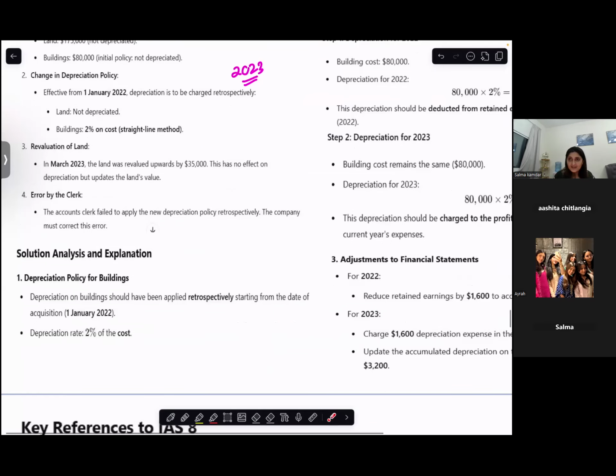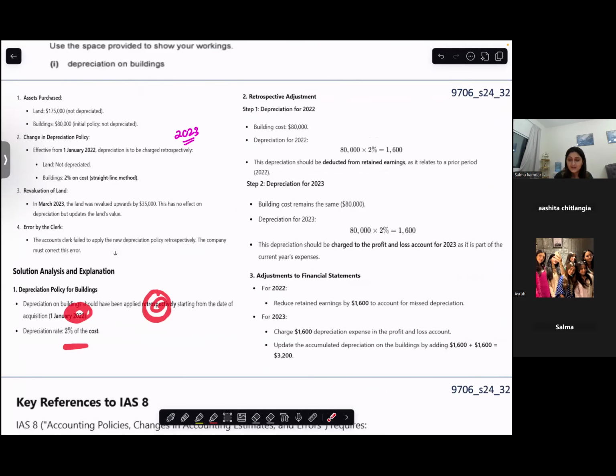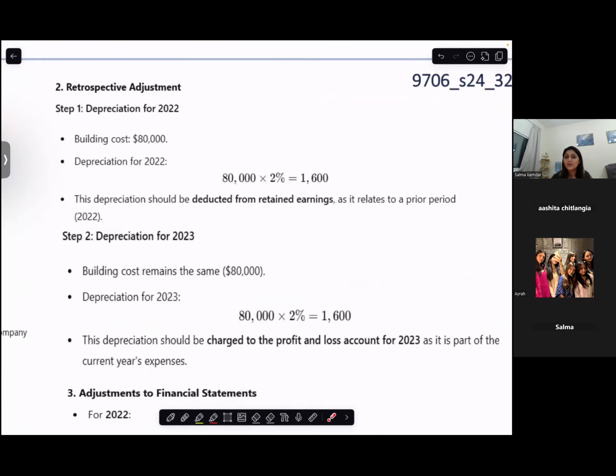That means the first thing that I have to do is apply the depreciation policy on the building retrospectively, starting right from 1st Jan 2022. Depreciation on building is 2% on cost. Cost is 80,000. 2% of it is 1,600. But this is the depreciation charge of 2022 charged in 2023. This is an expense of 2022.